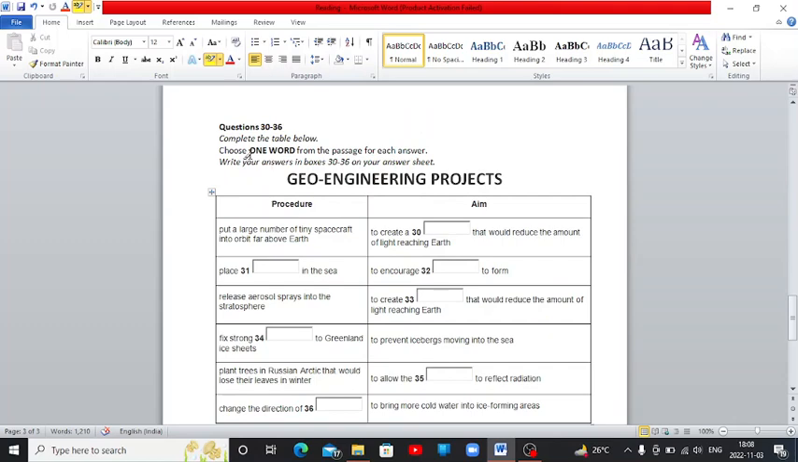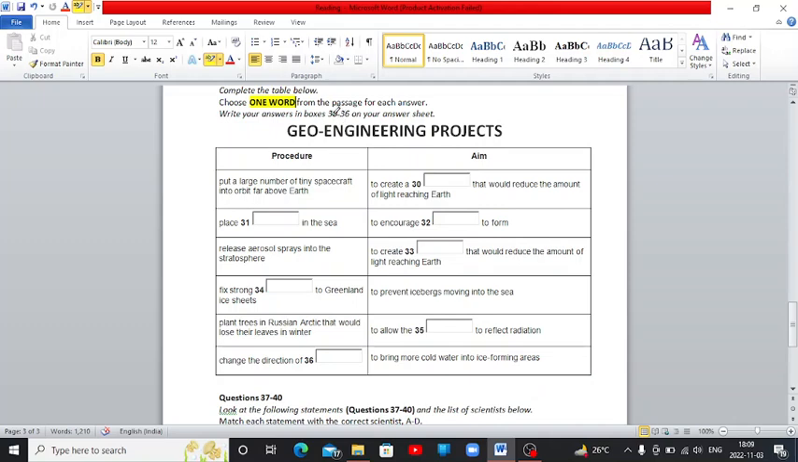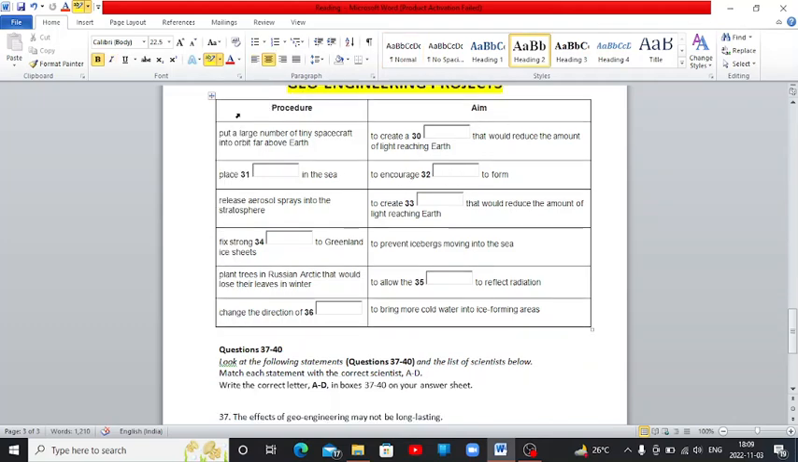Next, I need to write one word only, and I have to fill the blanks. 30 to 36 questions. Geoengineering projects, procedure and aim. Wherever projects, procedure and aim is given, I just read them. Put a large number of tiny spacecraft into orbit far above the Earth. So what they have done is they have put a large number of tiny spacecraft into orbit, and that is far above the Earth to create Earth.